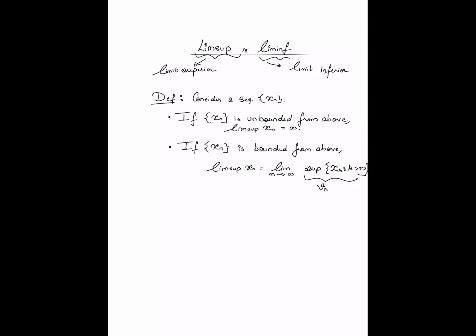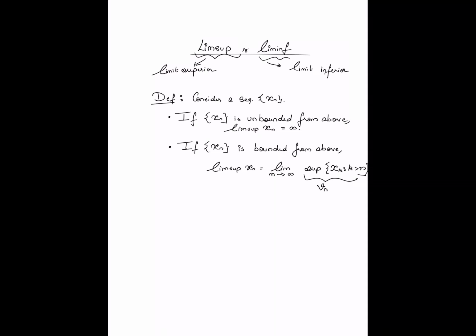Now because the sequence is bounded from above, the supremum is being taken corresponding to a set that is also bounded from above. Right? So because my sequence is bounded from above, Vn is in fact a real number because the set whose supremum Vn is defined to be is also bounded from above. So that's the end of the definition.